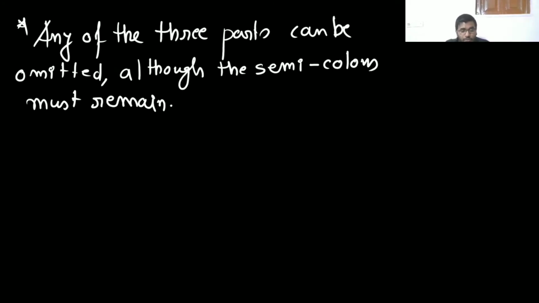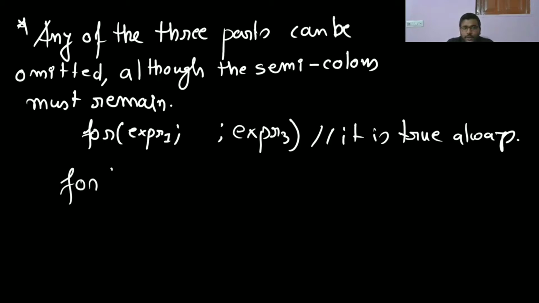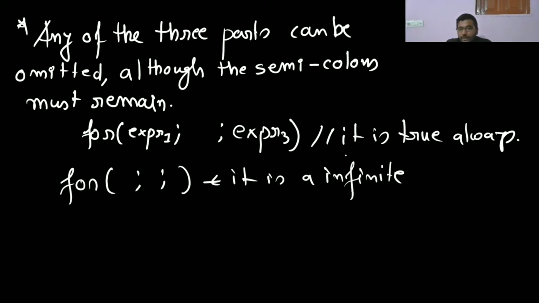Even for a loop like this, if you're not writing expression 2, it is an infinite loop. It is going to be always true. Understood?